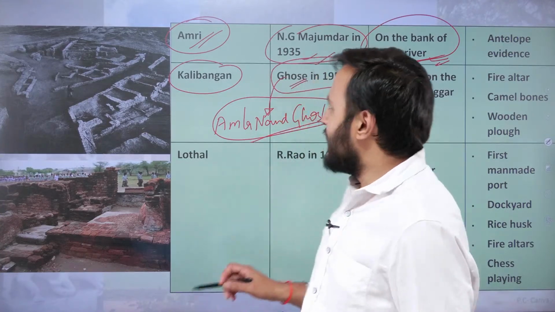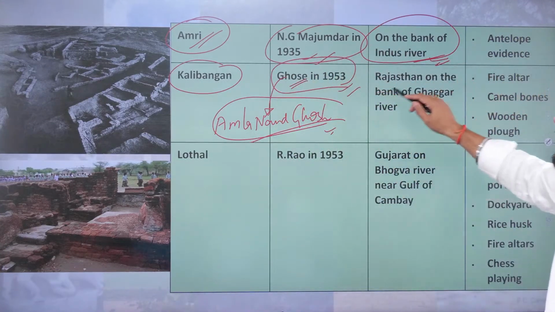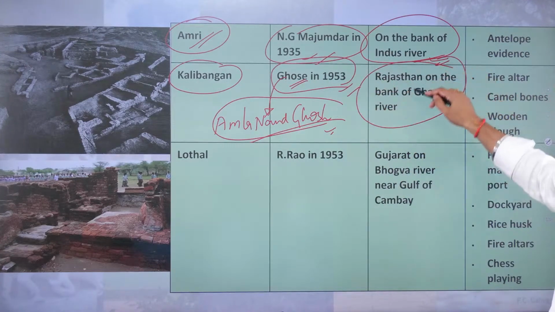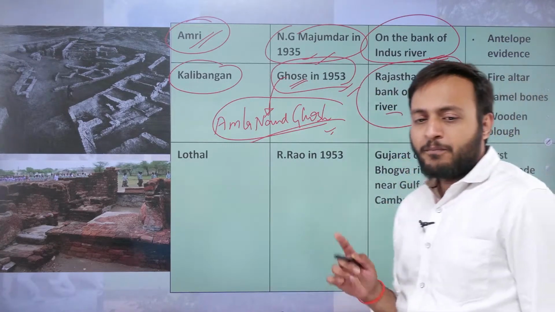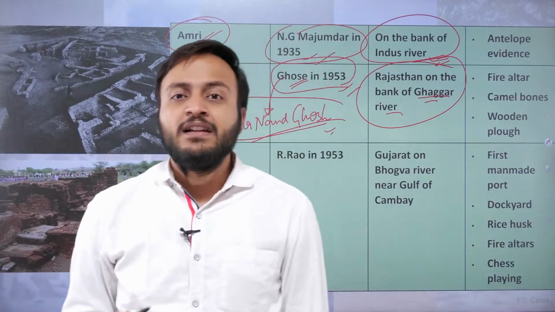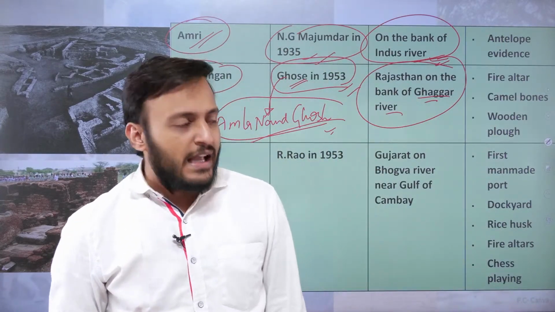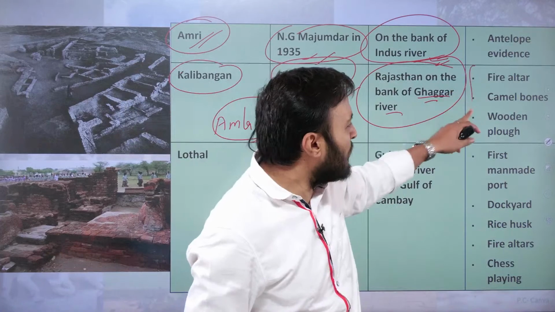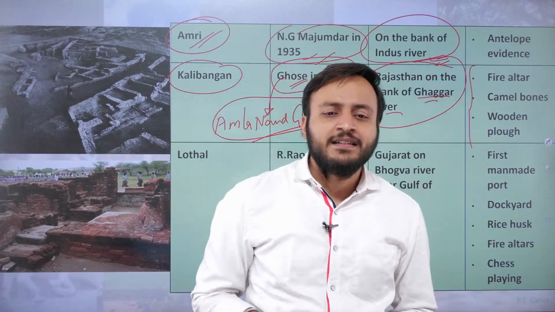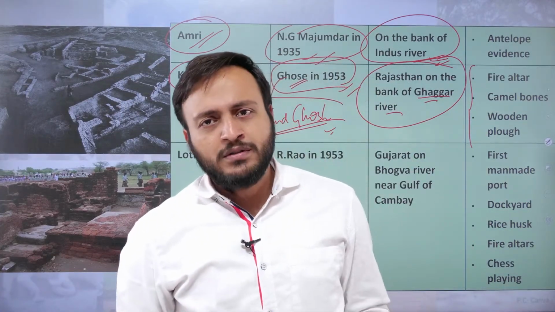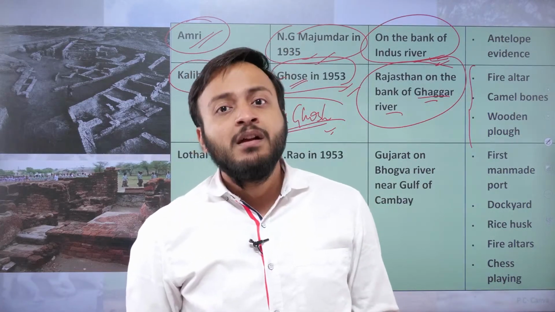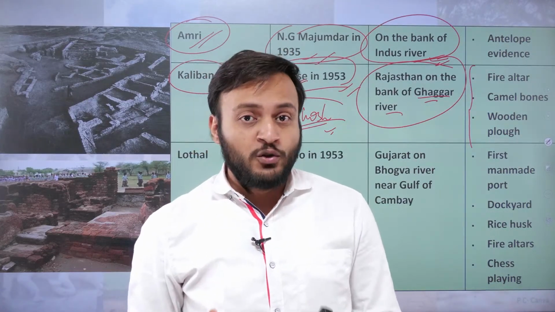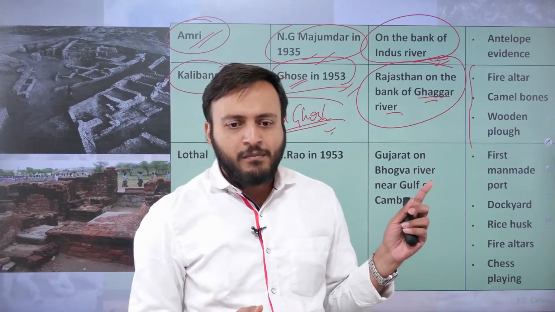All right, so that was in 1953 and it was present at the banks of the Ghaggar river, and probably it was the first major site excavated in Rajasthan. It had so many unique evidences such as the presence of camel bones, because the camel probably had become a pet, a domesticated animal by that time.